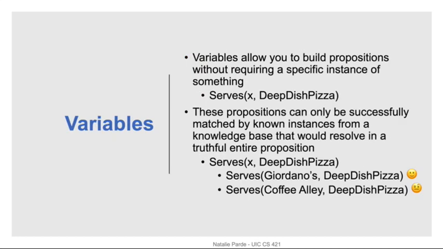Variables help the system during this process because they allow it to build propositions without requiring a specific instance of something. For example, you could have serves parameterized by X and deep dish pizza, and that just means that some place X serves deep dish pizza. It could then be matched by any values that would result in a truthful proposition.